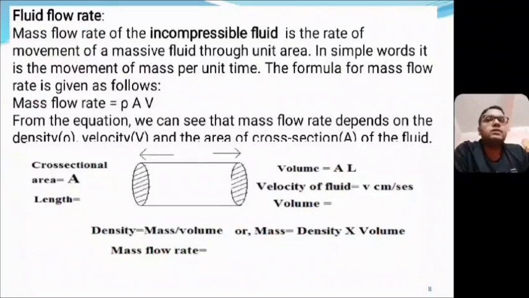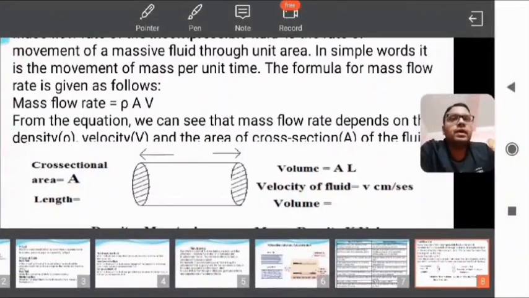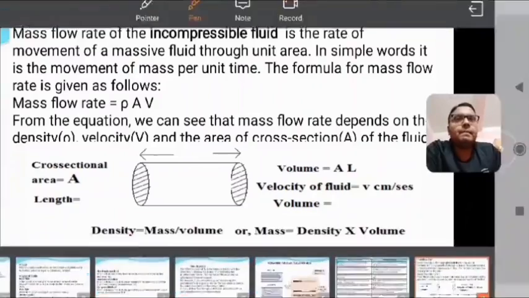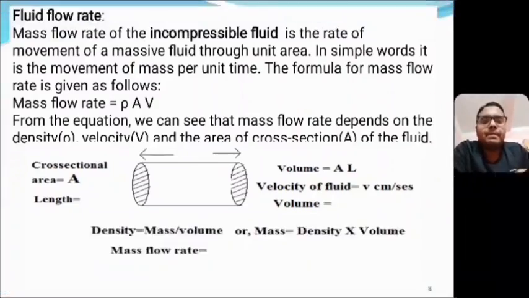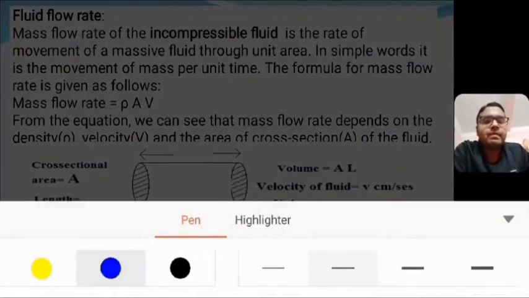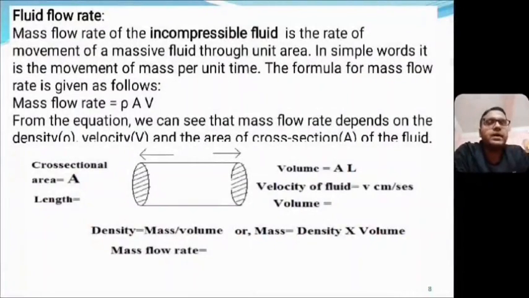The formula is given as rho A V, where rho is the density, A is the cross-sectional area of the fluid, and V is the velocity of the fluid. Look, here I have drawn a figure. This is a cylindrical pipe and the cross-sectional area is A. Cross-sectional area of the cylindrical pipe is A. If we say the length is L,